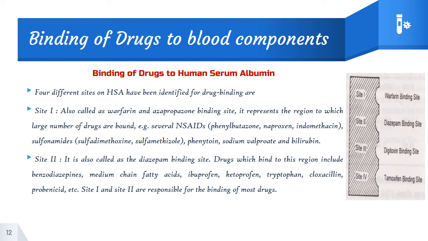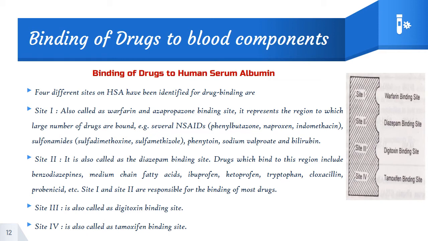Large varieties of drugs bind to site 1 and 2 compared to site 3 and 4. Well, what is site 3? Site 3 is the digitoxin binding site. Site 4 is also called the tamoxifen binding site. Compared to site 1 and site 2, very few drugs get bound to site 3 and 4.